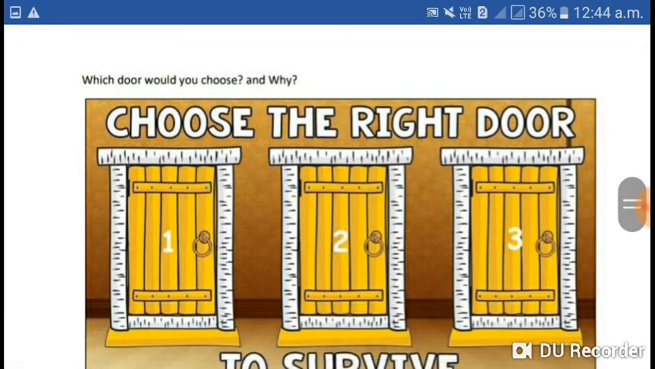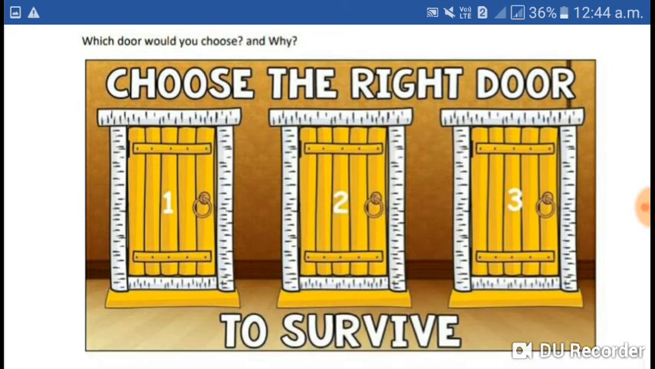See this image carefully. Here you can see 3 doors and these are labeled as 1, 2, 3. If I ask you, which door would you choose? Without giving any information, I am asking you, which door would you choose? These are 3 doors of a room. You are inside the room and the room is locked. Which door would you choose to come out of the room?